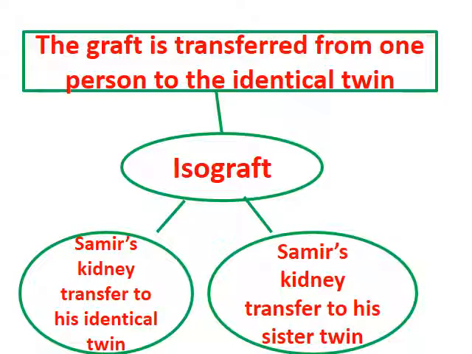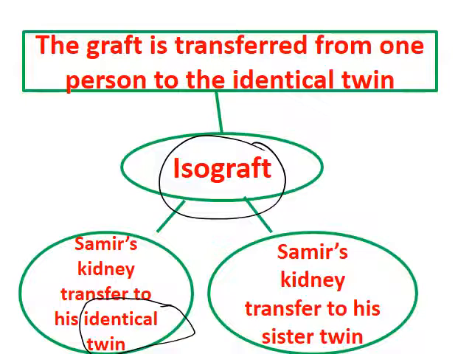Isograft is the graft that's transferred from one person to his or her identical twin. So whenever we have isograft, we should have identical twins, not only twins, identical. An example is a graft that can be transferred to his sister twin.